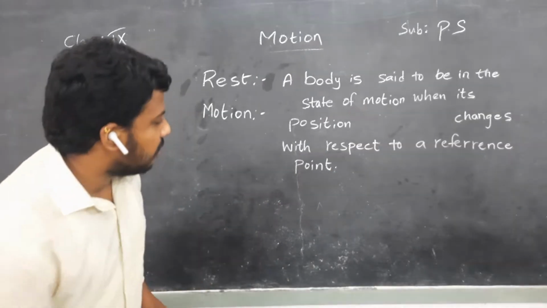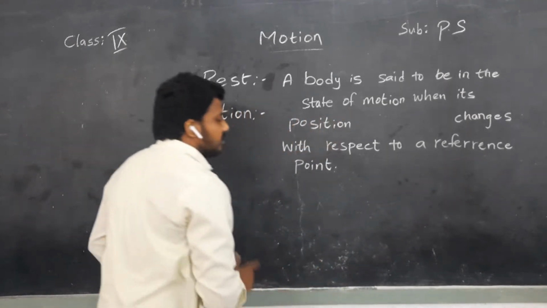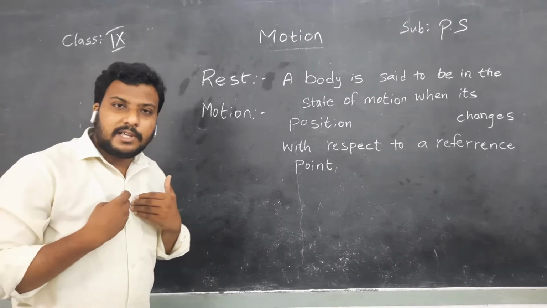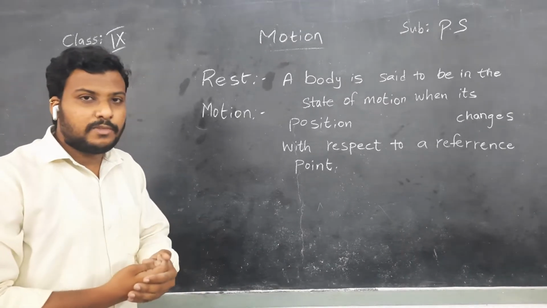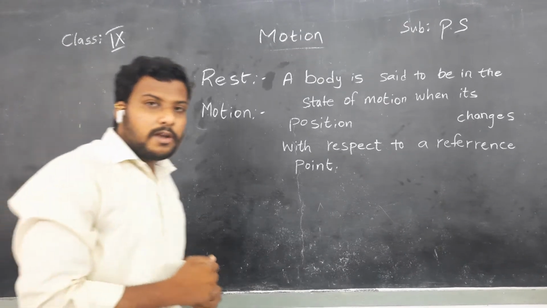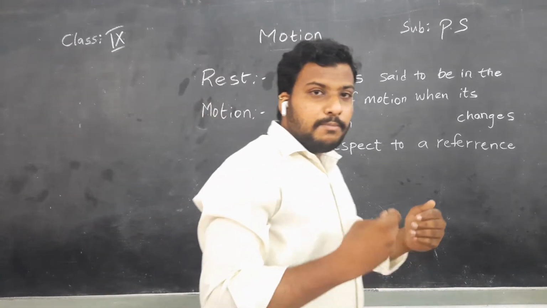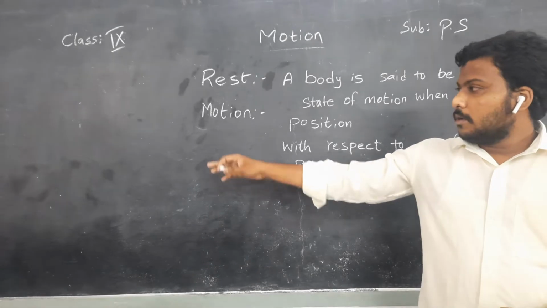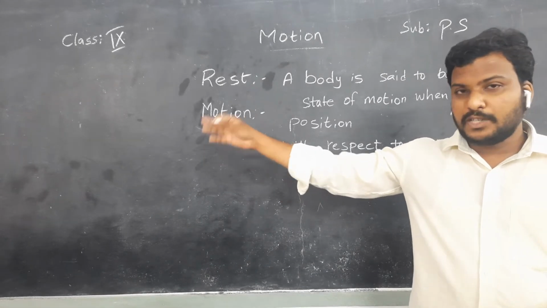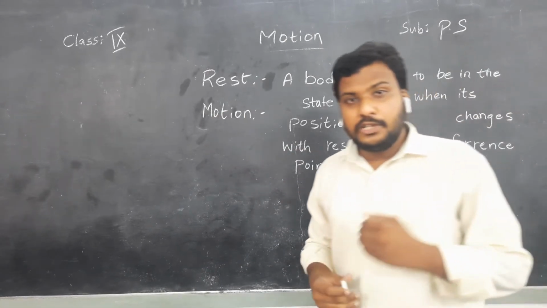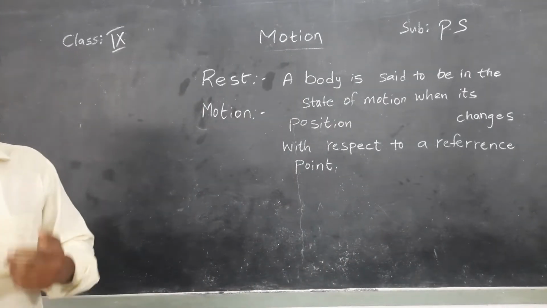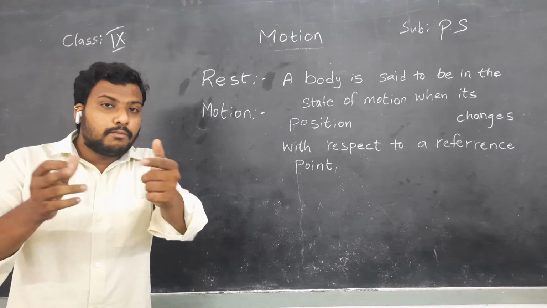Again, consider the reference point to be the blackboard, and consider me as a body or object. Right now I have started walking, children. If you observe me, I am continuously changing my position with respect to the reference point. Yes or no? So right now you can say, sir, that you are in motion.